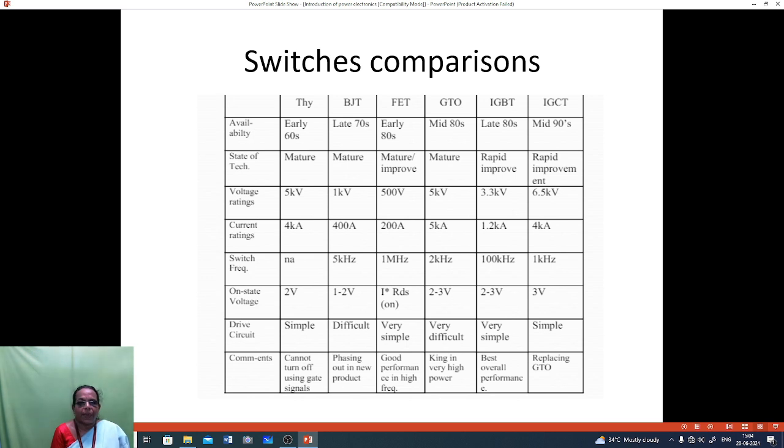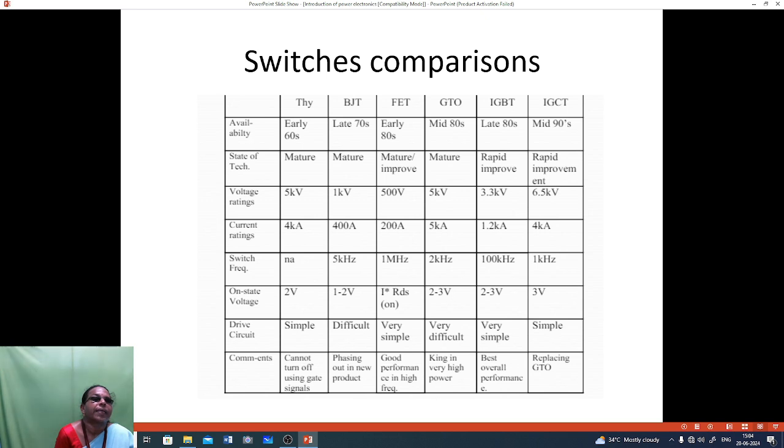Then the switching comparison. You have to do a switching comparison of thyristor, BJT, FET, GTO, IGBT and IGCT. Availability: thyristor early in 1960s, BJT late in 70s, MOSFET early in 80s, GTO mid 80s, IGBT late 80s, IGCT mid 90s.